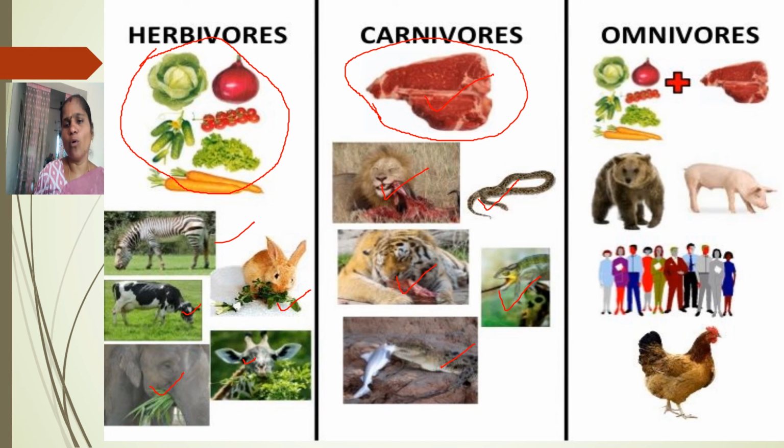Omnivores eat both plant and animal foods. Observe in the picture. So both foods they eat. What are the examples? Even human beings. We are also omnivores. We are eating both plant and animal foods. Am I right? We are drinking milk daily in the morning. So where do we get that milk? We are getting it from the animals. And even rice, we are eating plant foods. Rice we are getting from the plants. So humans are also one example of the omnivores. And polar bear, even pigs, dog, cat, these are all examples of the omnivores.